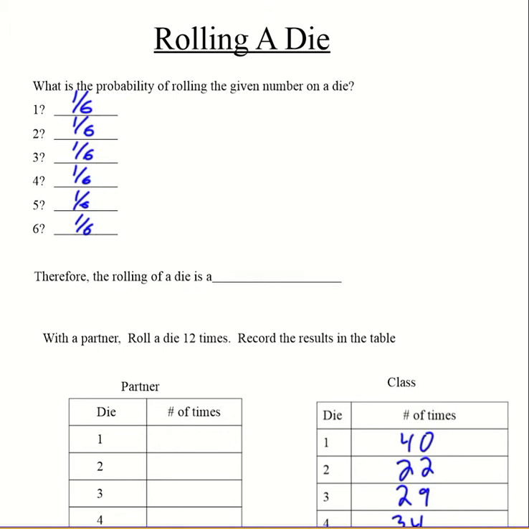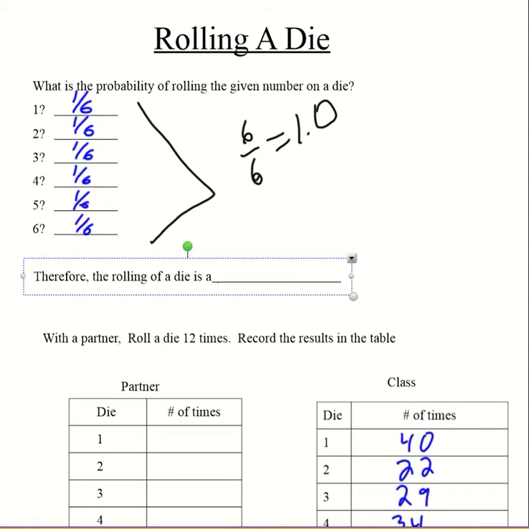And so if we think about this, what is the probability of rolling a given number on a die? The reason why I say 1 out of 6 is because there are 6 different outcomes. Each one of them is equally likely, so each one is 1/6. And if we add all these fractions up, we actually get 6/6, which equals 1.0, which is exactly what it should equal. So therefore, the rolling of a die is random.